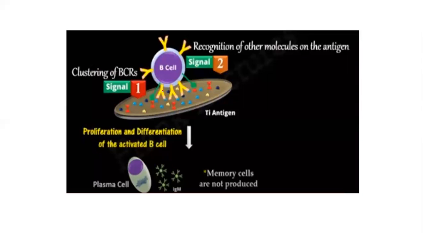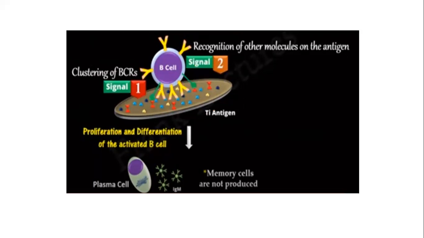First, signal one, in which the B cell receptor will bind to the specific epitopes. And signal number two, in which the toll-like receptor will bind to the surface of the antigen. After this signaling, the B cell gets activated, and this activation will lead to the proliferation of B cells.